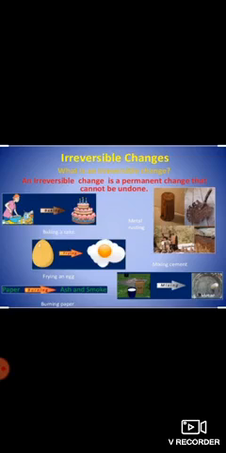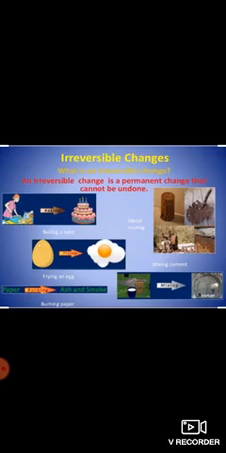The first one is all the ingredients are mixed, and because of baking, cake is formed. Egg is converted to omelette by frying. Paper, if you burn, what will you get? Ash and smoke. Then there is again the same example, mortar, from mixing the cement powder. Metal rusting. Yeah. So these are all examples of irreversible changes.